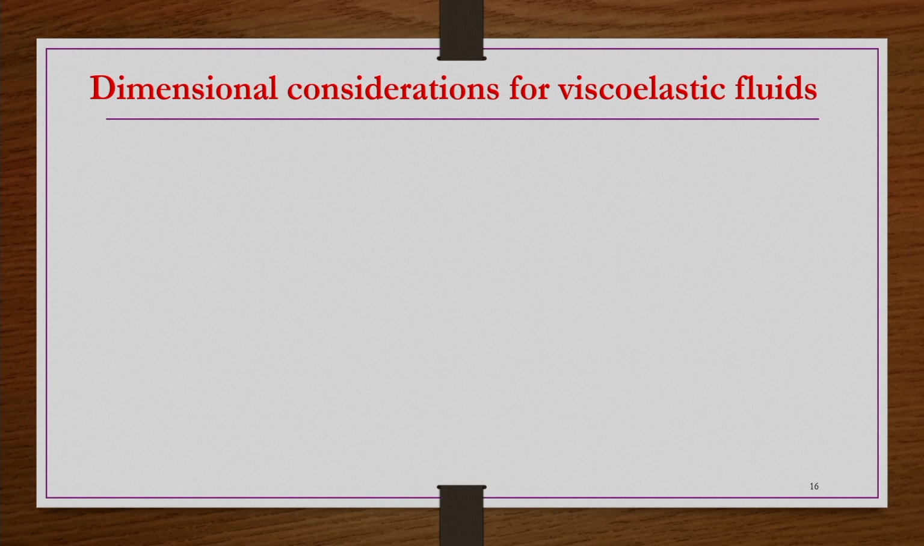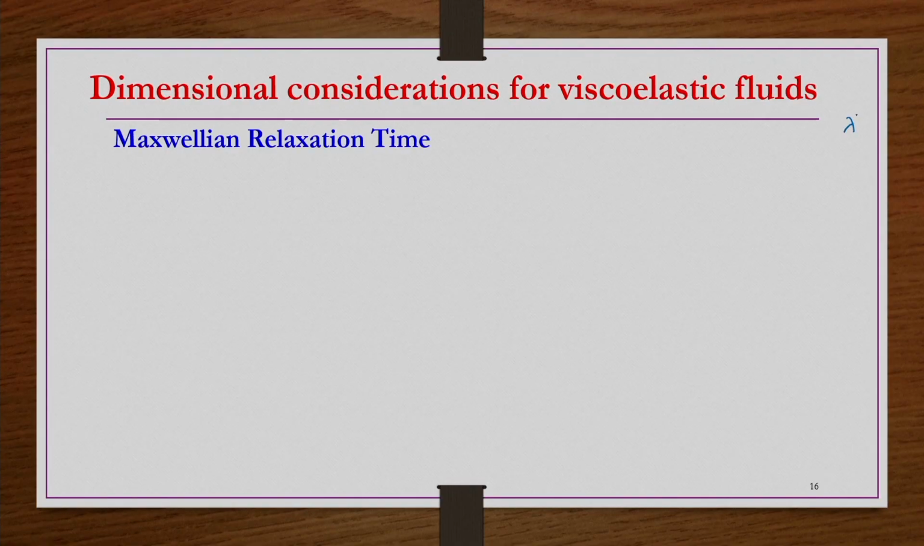Now, we see the dimensional considerations for viscoelastic fluids. Two different possibilities we see under the dimensional considerations for viscoelastic fluids. So, the first one is the Maxwellian relaxation time. Whatever the relaxation time lambda is there, can we have a kind of dimensionless relaxation time? That is the point, in one single line, if you wanted to say: whatever the relaxation time lambda is there, can we have a kind of dimensionless representation of the same time constant or relaxation time?